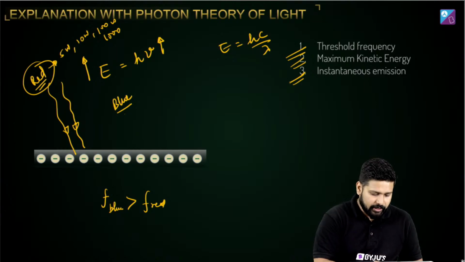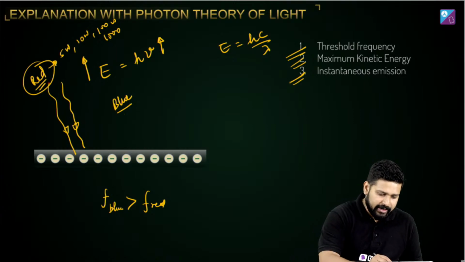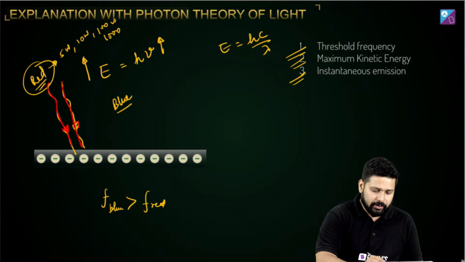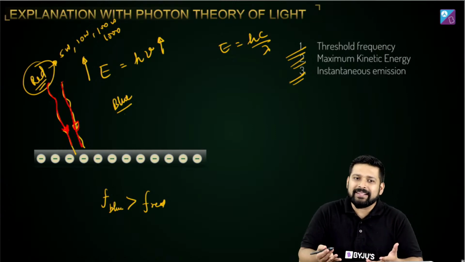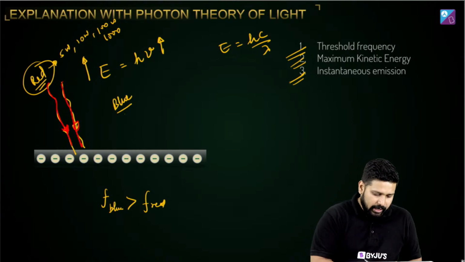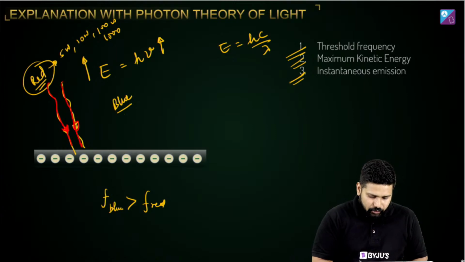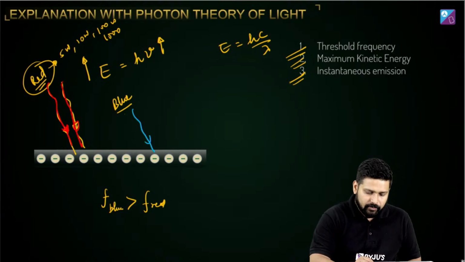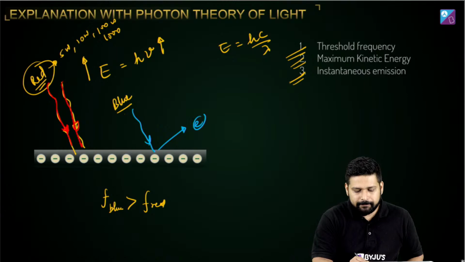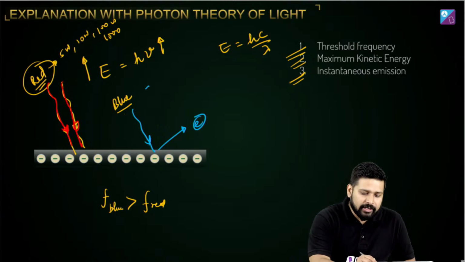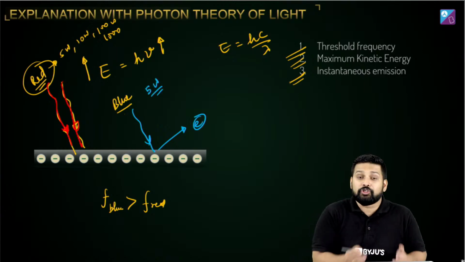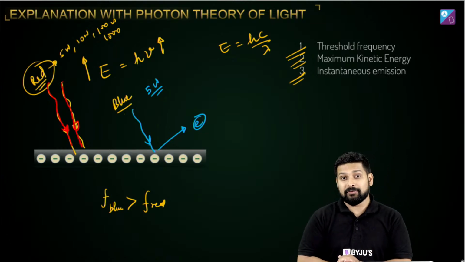I'll just use a different color so that it starts making a little bit more sense to you. So this is the red light, let's say. Red light is incident, nothing is happening. You keep on increasing the intensity, nothing happens. And what happens? You use a blue light and you see electrons coming out. And you have used, let's say, a 5 watt bulb. Still you can see the photoelectric effect.